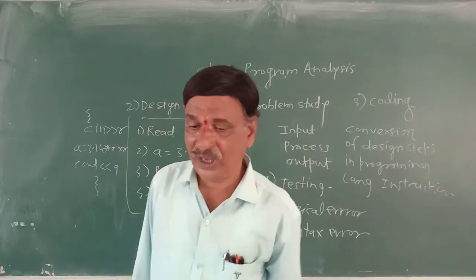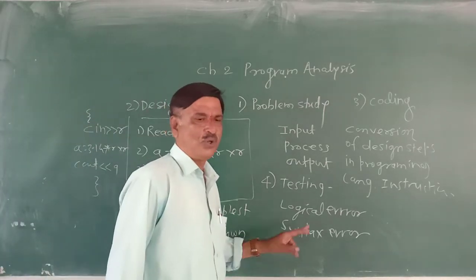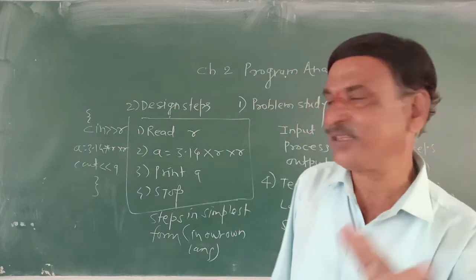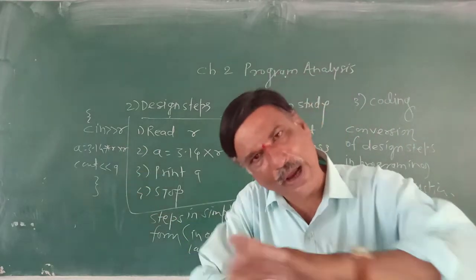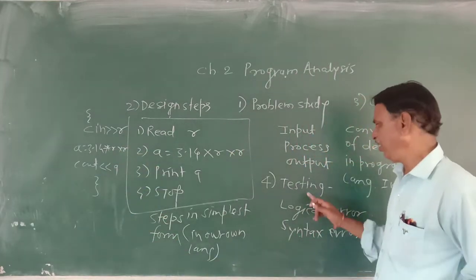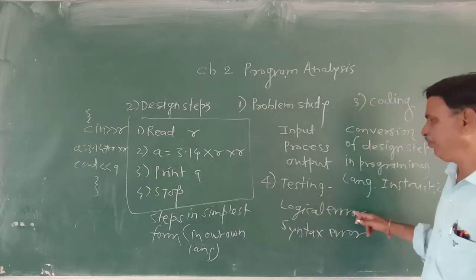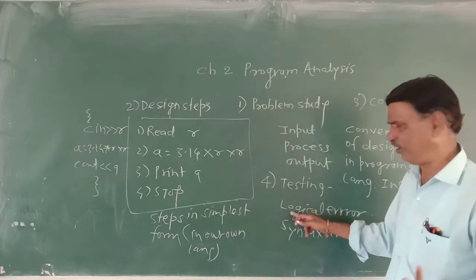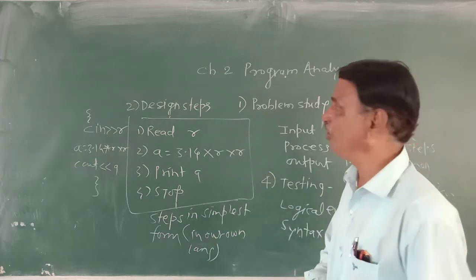As every language has grammar, similarly a programming language also has its own grammar, that is called syntax. So if the rules of the programming language are violated, it is called a syntax error. So if the fourth step, testing, is executed, there may be a logical error or a syntax error; it can be eliminated, and once again the program can be executed.